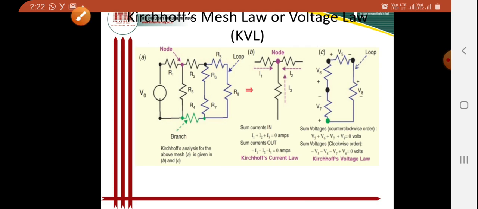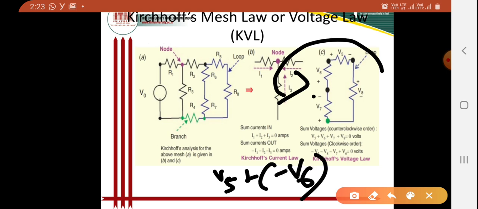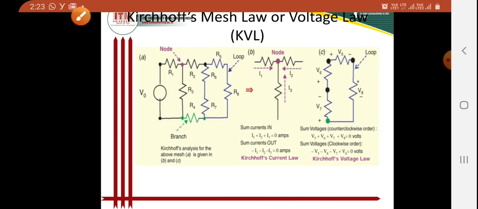So again I am discussing here the counterclockwise order. For counterclockwise for this loop I can write V5, this will be plus. Then V6, this will actually be minus V6. Here it is not correct. Then again V7 plus V8 will be 0. Here only V6 will be minus because of the sign convention I am using.